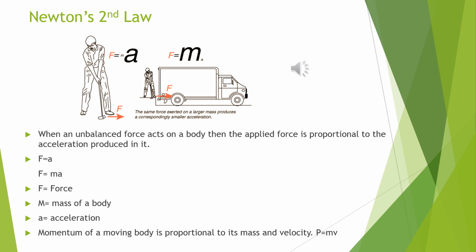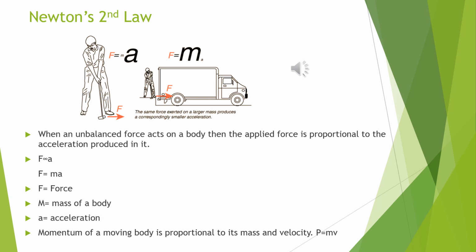Now what is momentum? Momentum is a property of a body possessed by virtue of its mass and velocity, and its magnitude is given by the product of its mass and velocity. So momentum P is equal to mass times velocity. Now the unit of momentum in CGS is gram centimeter per second, and in SI it is kg meter per second. Momentum has both magnitude and direction, so it is a vector quantity.